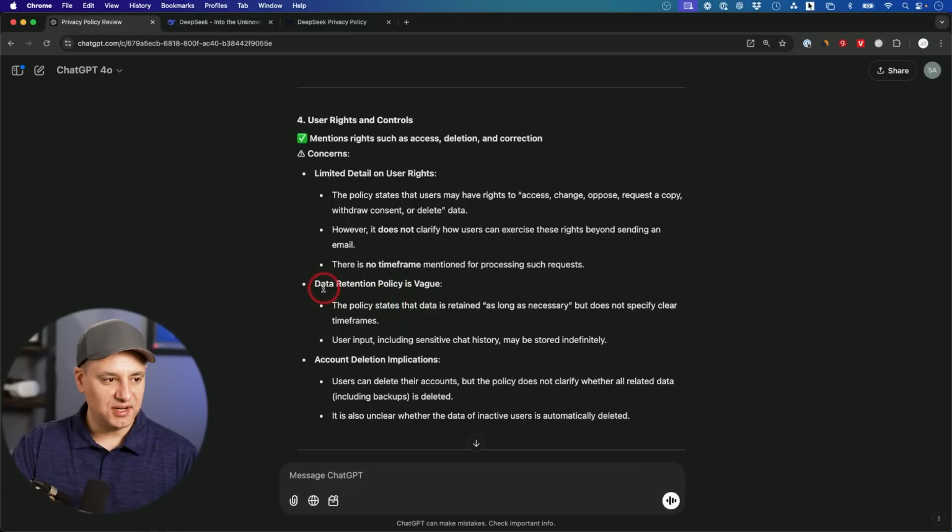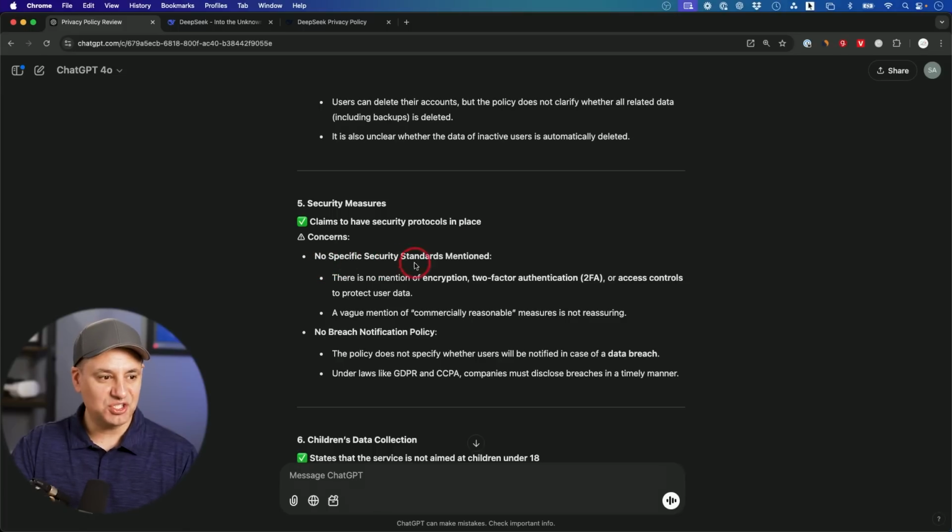And this point right here: data retention policy is vague. The policy states that the data is retained as long as necessary, but does not specify a clear time frame. That's usually not the case. In most apps they usually retain data for a certain period of time, but it doesn't say indefinitely. But user input includes sensitive chat history, which may be stored indefinitely.